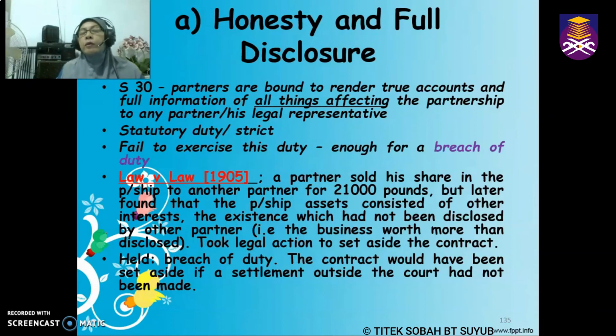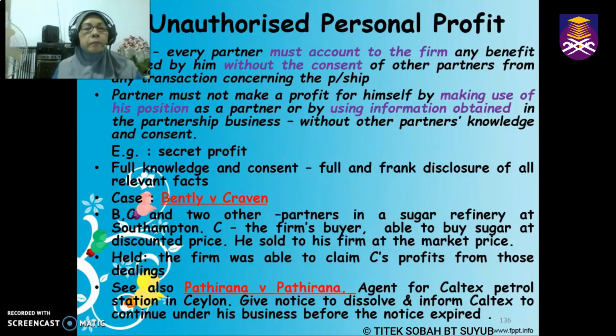If this case went to court, of course the court would have held that there is a breach of duty, but since this case was settled outside the court, we cannot hear what was decided by the court. But it shows clearly here there is a breach of duty for failure to act with honesty and full disclosure.